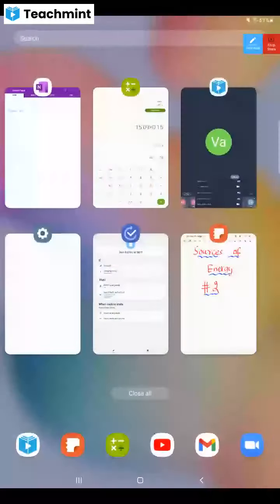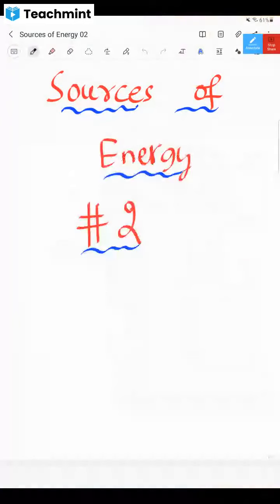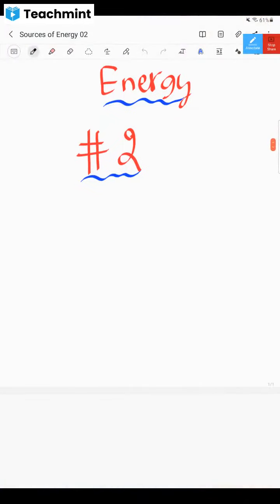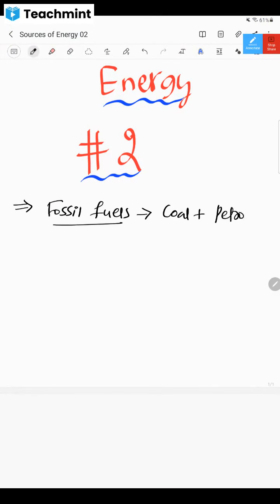We're looking at the chapter called Sources of Energy, and we have come to the second lecture. Everybody must have heard about fossil fuels, right? Fossil fuels consist of coal and petroleum products. Coal and petroleum products, whatever there are, they are only known as fossil fuels.